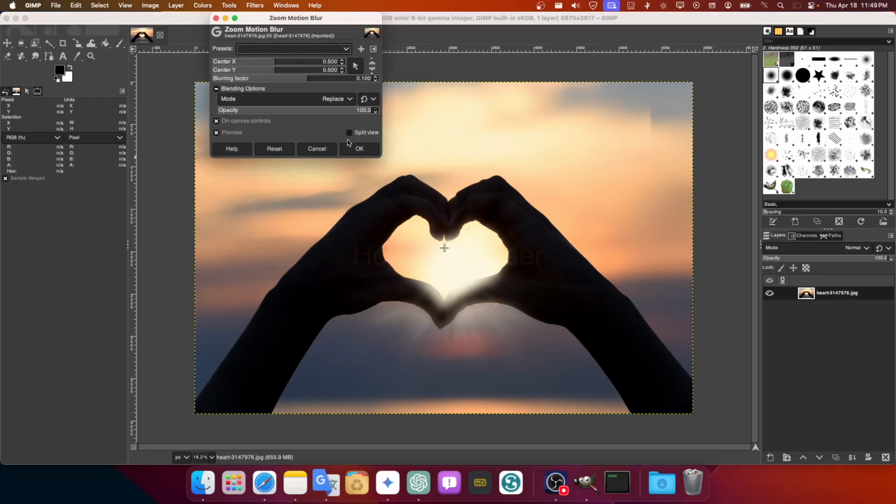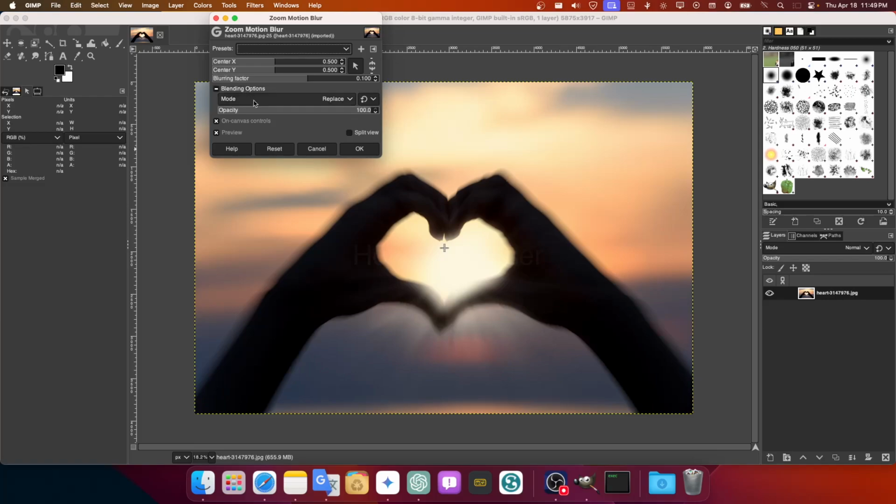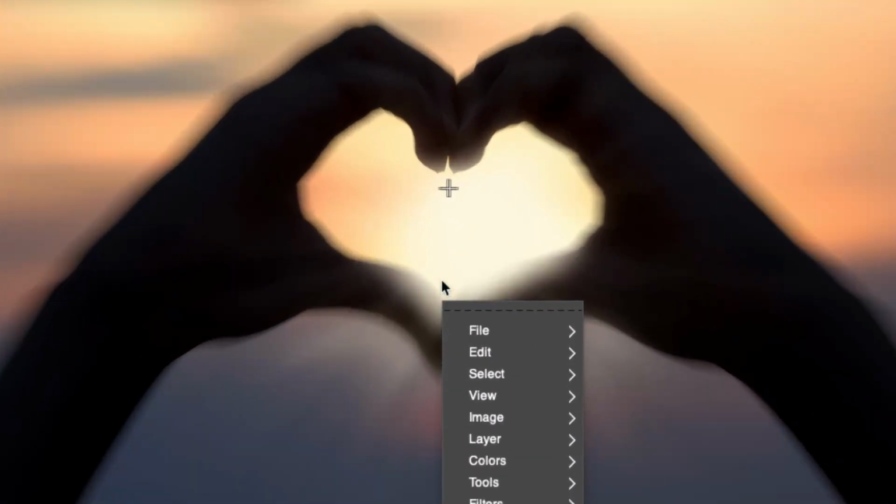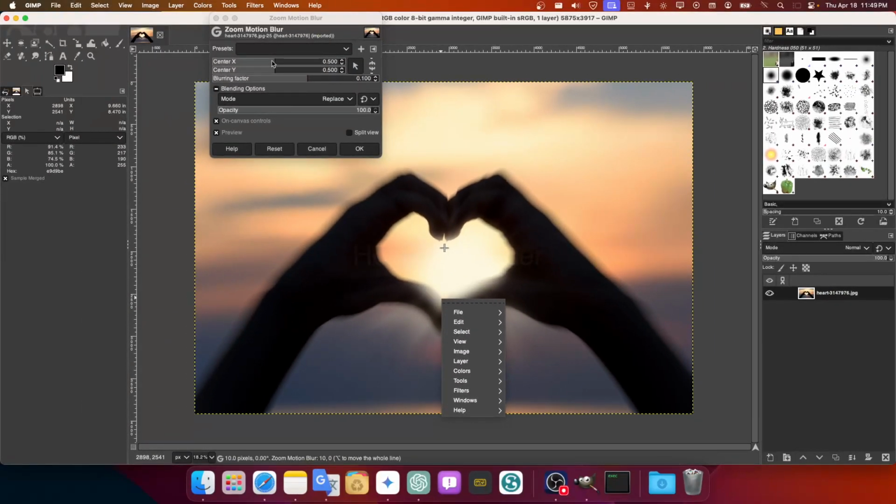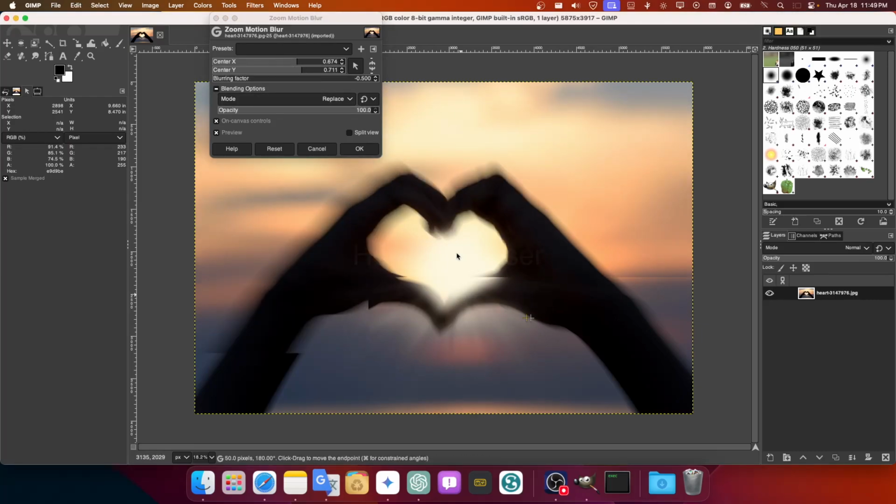The zoom motion, it's quite interesting. I like it. It works nice with this image. Can increase now, and of course I can select which portion.